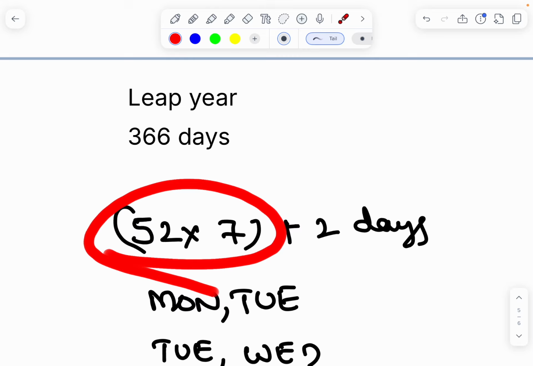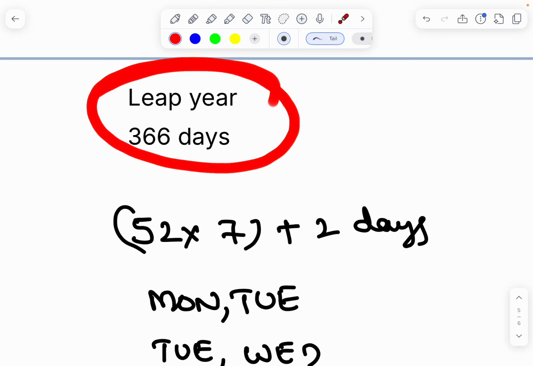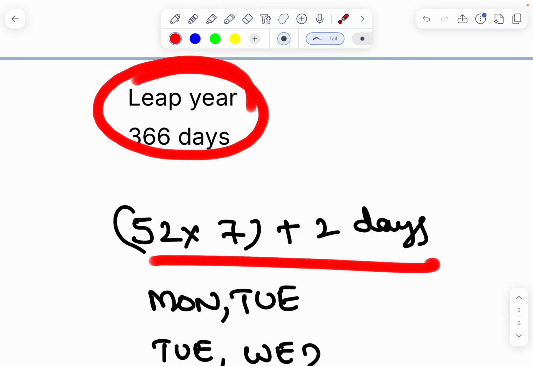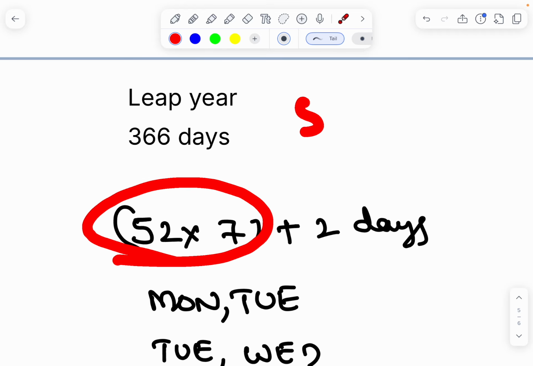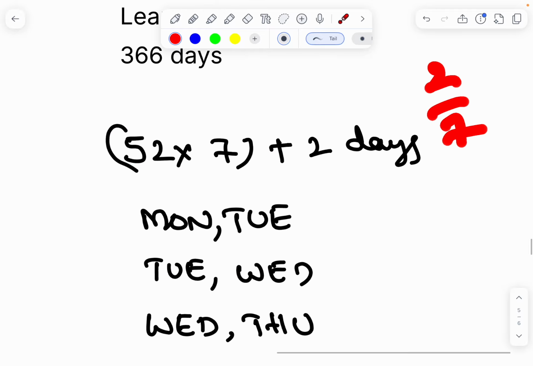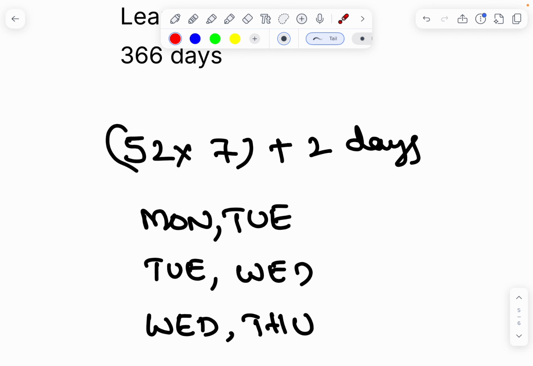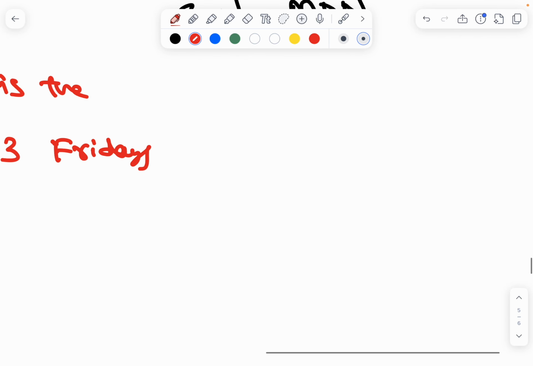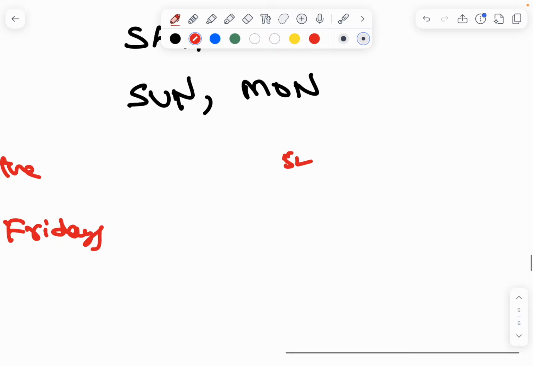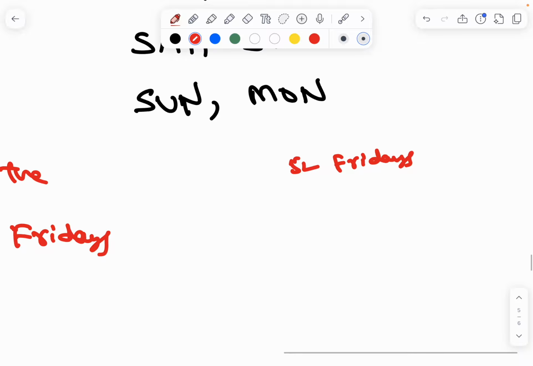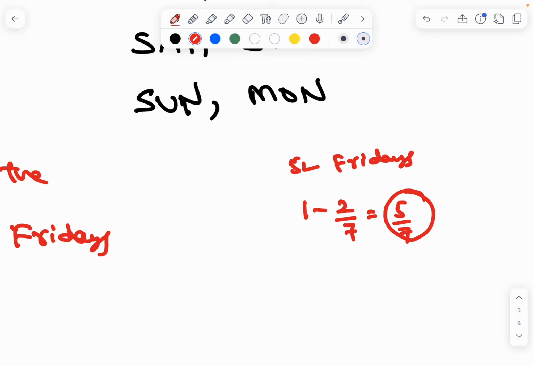In leap year, what is the probability of getting 53 Fridays? The answer is 2 by 7. And for 52 Fridays, the answer is 5 by 7. Sir, how is it possible? You can observe, for 52 Fridays it is 1 minus 2 by 7. This is the answer, 5 by 7.